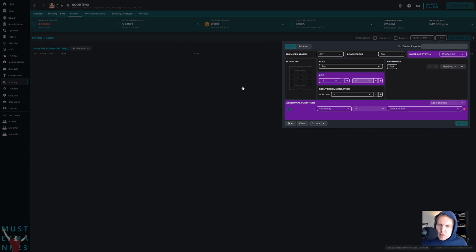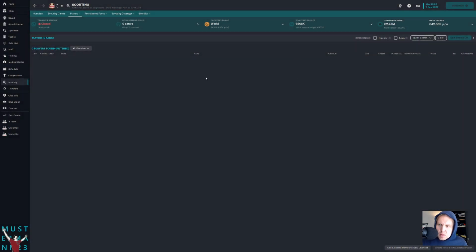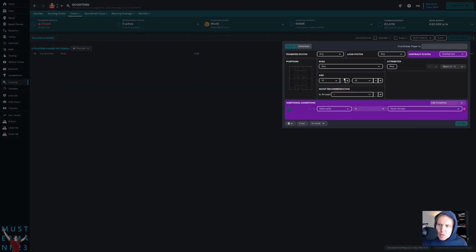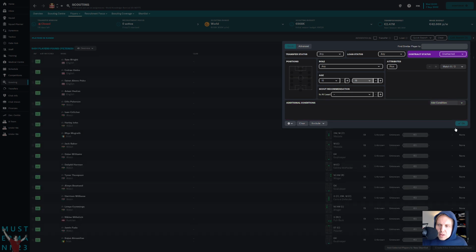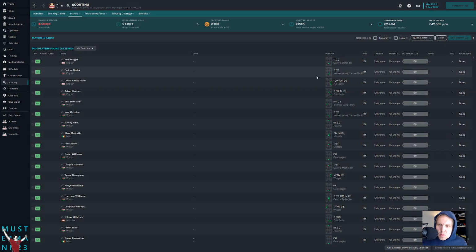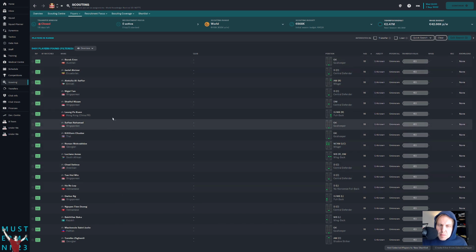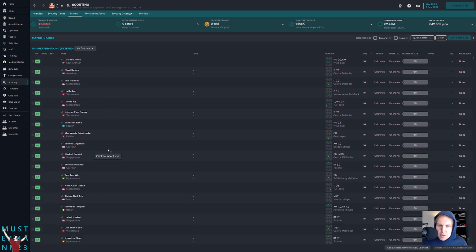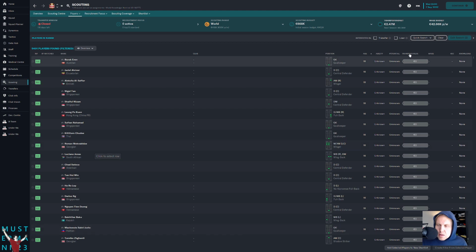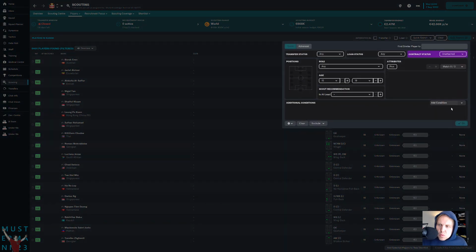Now, I could look for guys who are up to 19, but as you can see, this will give me nothing. There's not a whole lot of young players that are South Korean that have no contract. If we take away the nationality requirement, we can find a whole bunch of younger guys who have no current contract, going all the way down to age 16. It might also be something to do. We could look at these Thai, Singaporean, Hong Kong players and so on. So it gives you an idea of what you could look at depending on what you want.